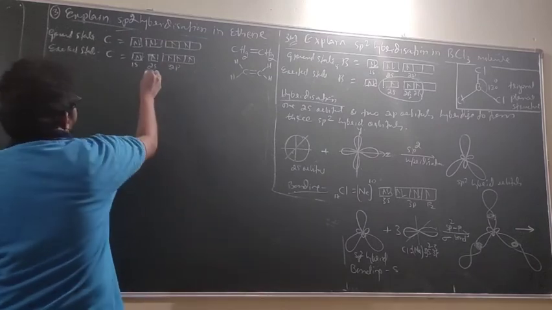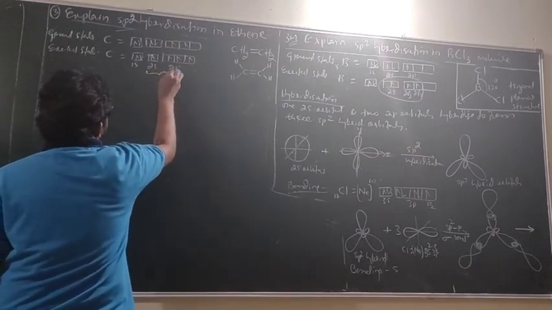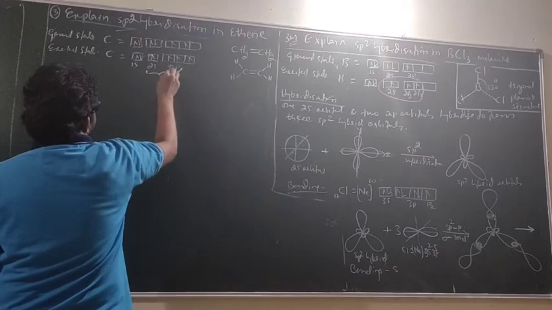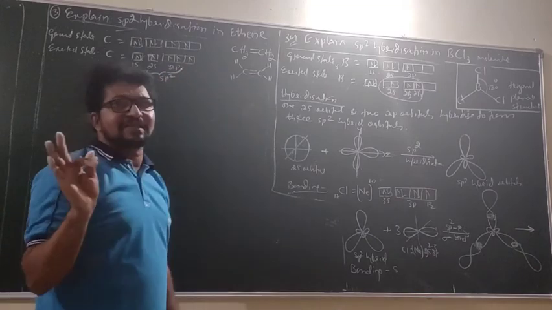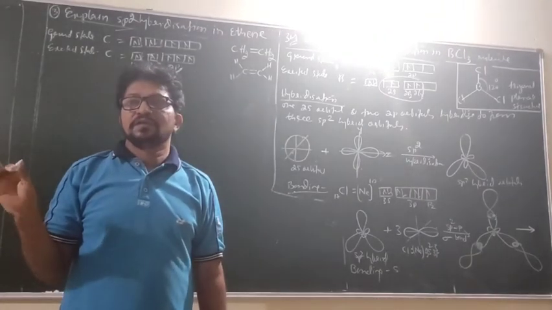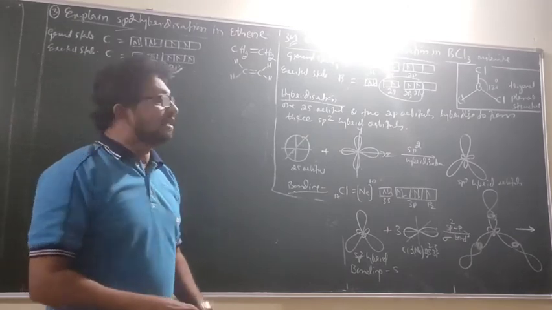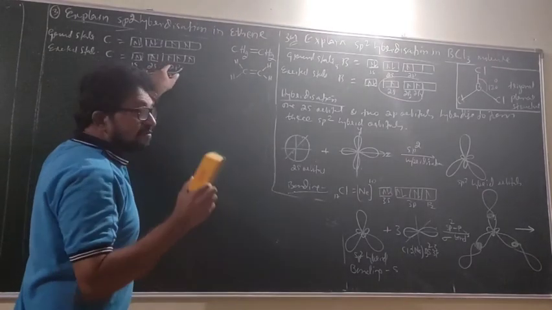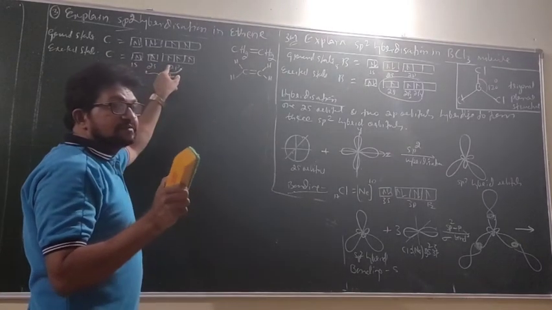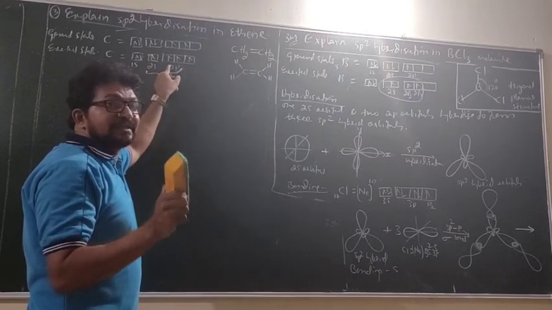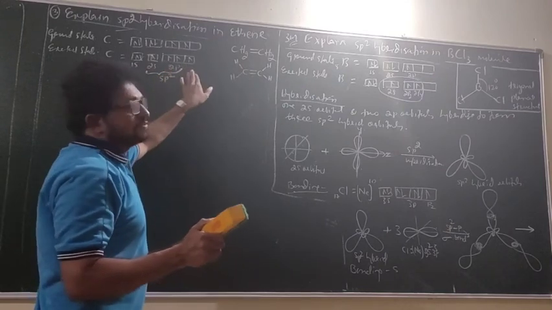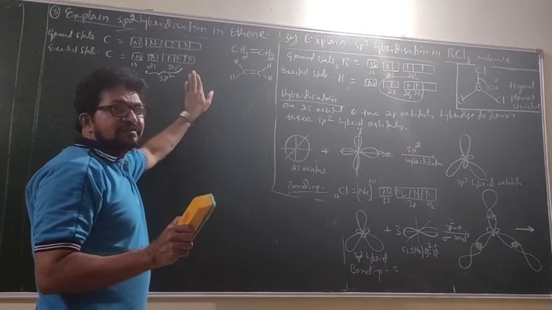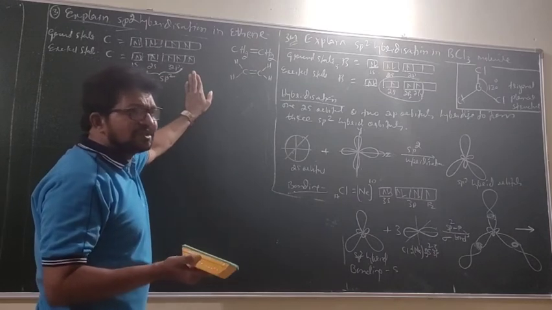Now, what hybridization should I do? sp2. Which orbitals have I made use of? First priority, s, then pz. Pz is first priority. That means I have left one orbital, maybe px or py.